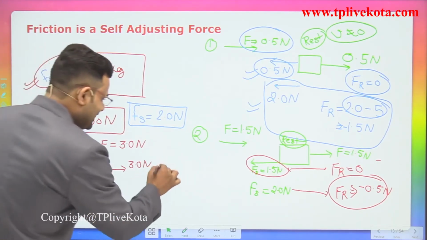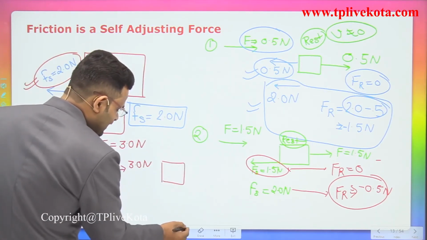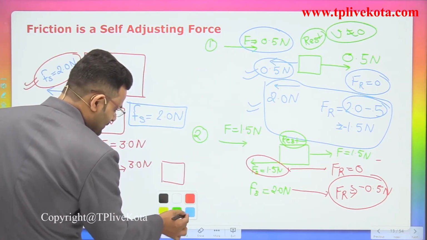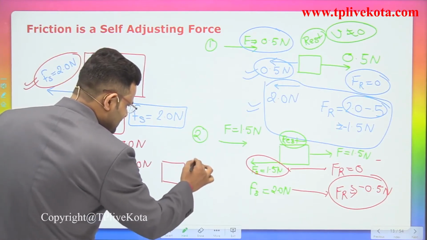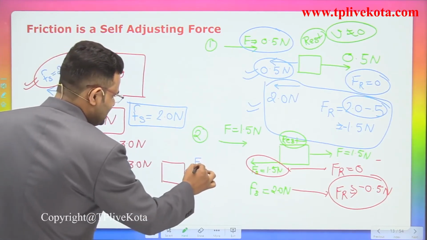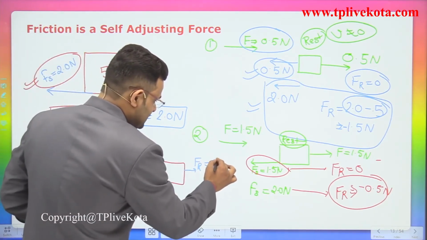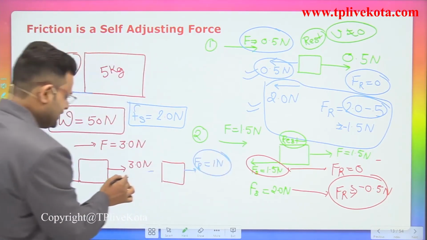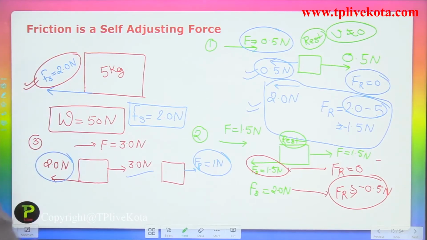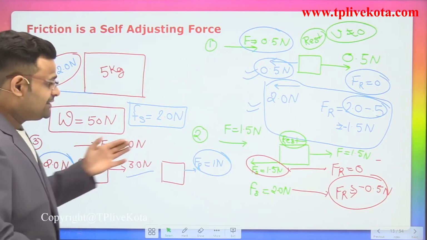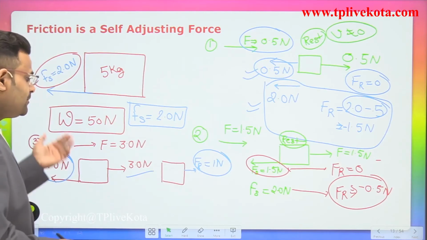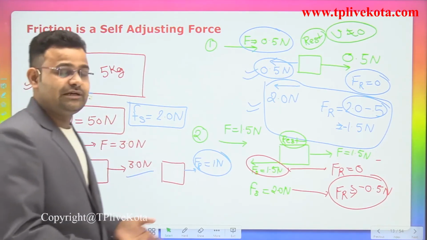So in that case, in the resultant diagram, the resultant force will come in that direction, and the value of that force is 1 Newton, by subtracting the forces, that is the external force and the force of friction. How can you find that resultant? By subtracting, because both forces are vector quantities.